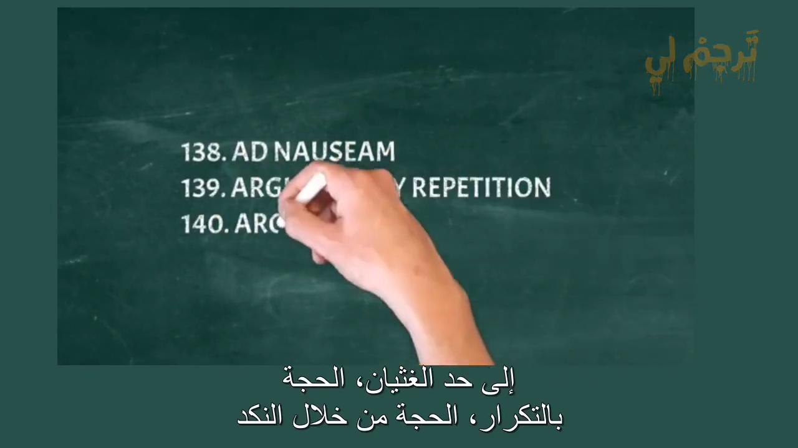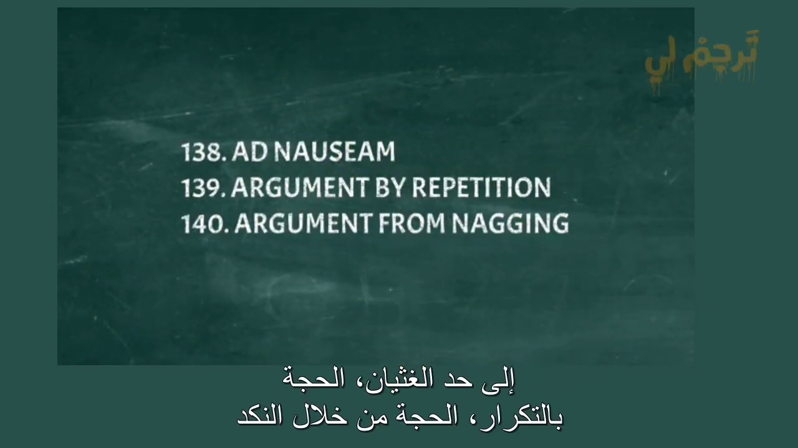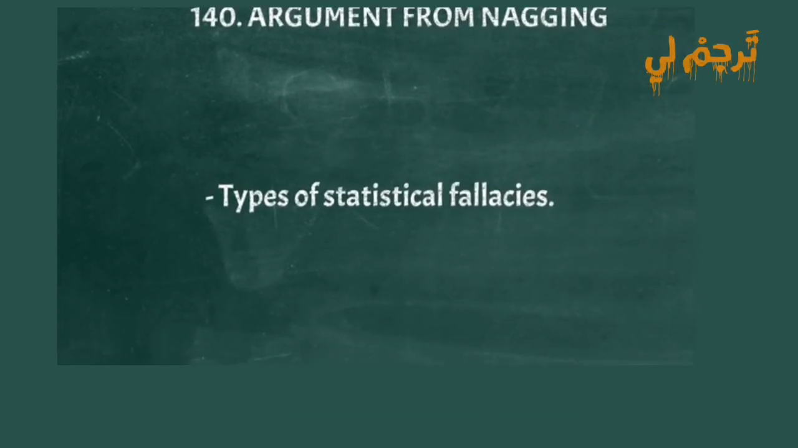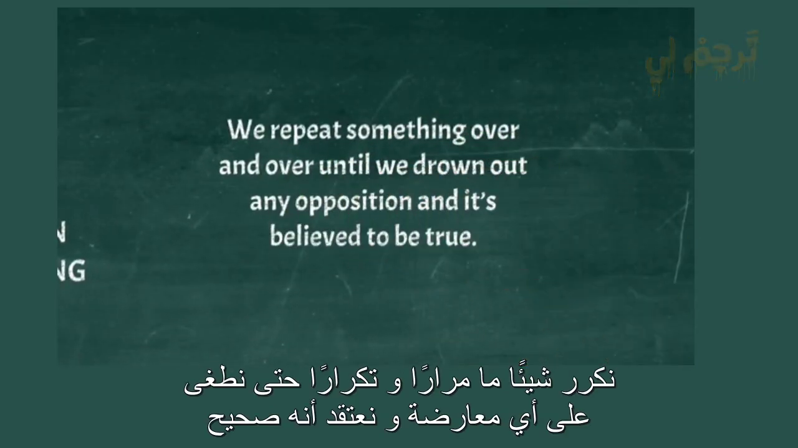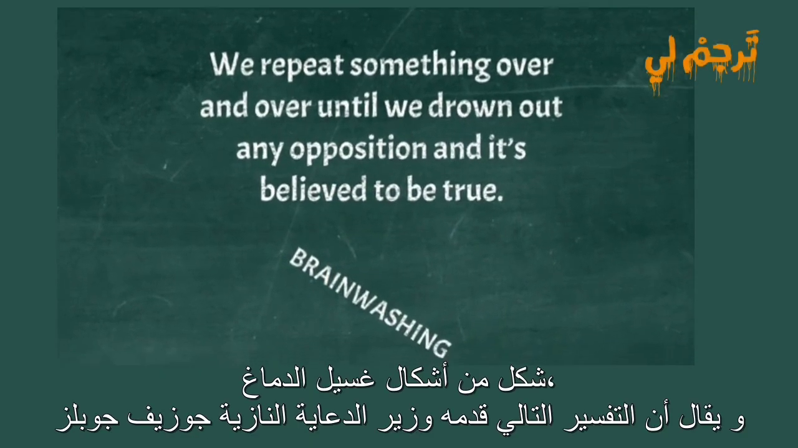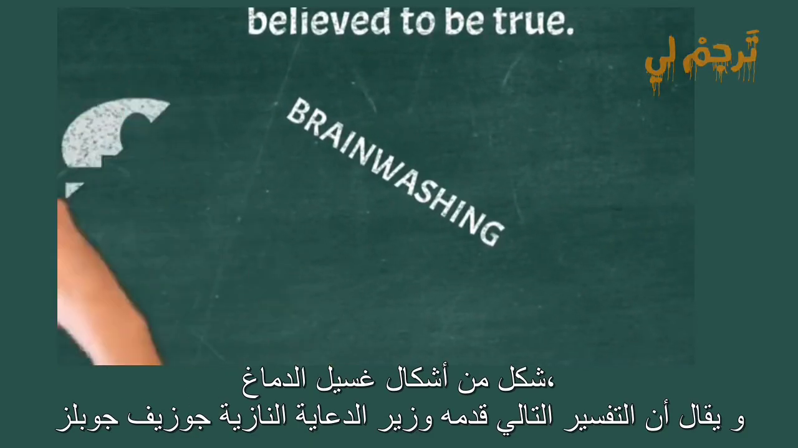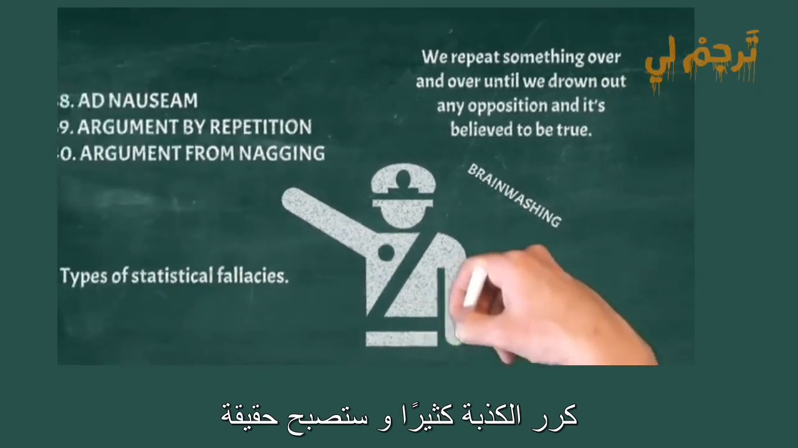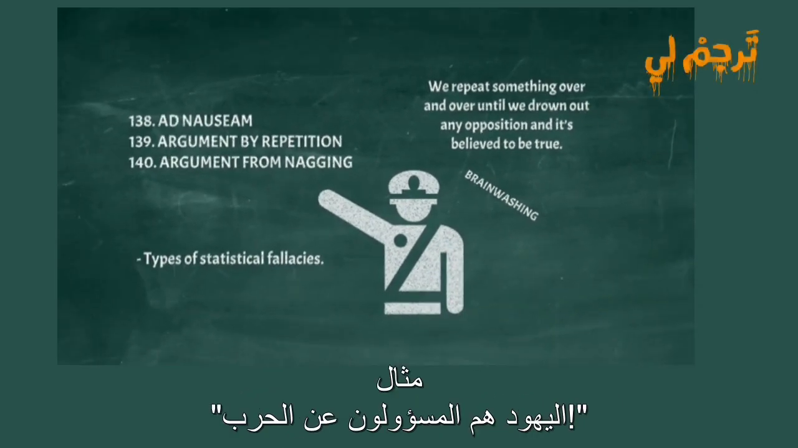Ad nauseam, argument by repetition, argument from nagging. Other examples of statistical fallacies. We repeat something over and over until we drown out any opposition and it's believed to be true. A form of brainwashing. The following explanation is said to have been given by Nazi propaganda minister Joseph Goebbels. Repeat a lie often enough and it becomes the truth.